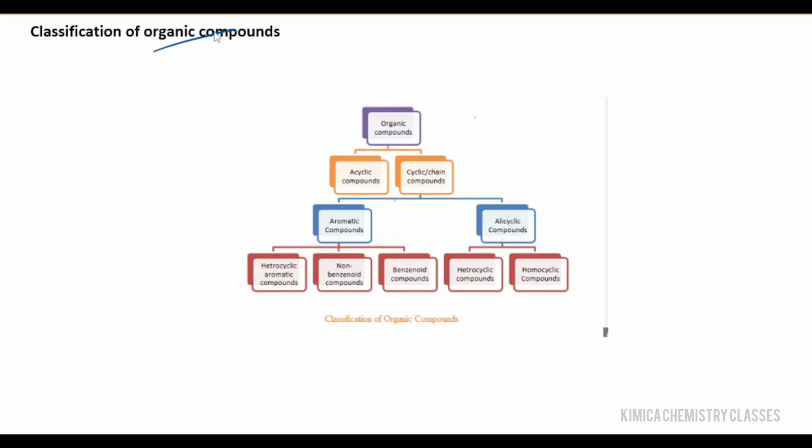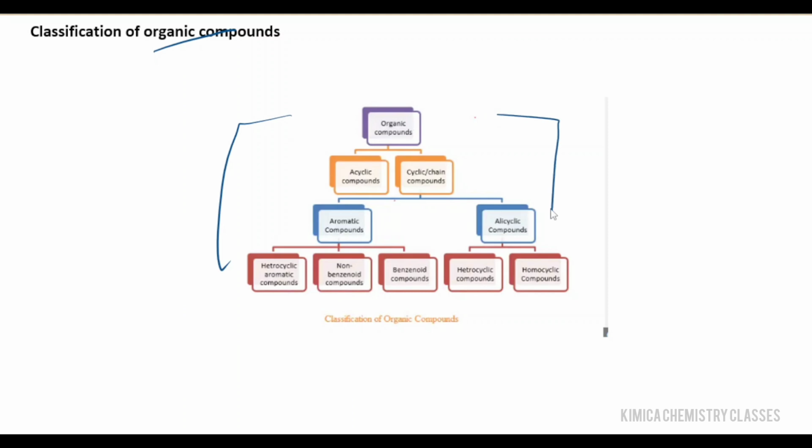Organic compounds are chemical compounds that contain carbon atoms covalently bonded to hydrogen atoms along with other atoms such as oxygen, nitrogen, sulfur and halogens, right? Carbon's unique ability to form strong covalent bonds with itself and other elements allows the vast diversity of organic compounds. Organic compounds are further divided, as you can see in this picture, right?